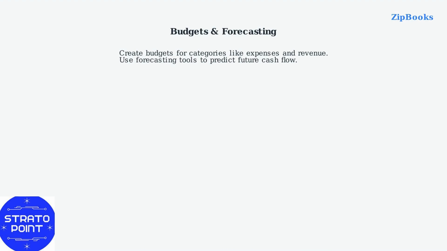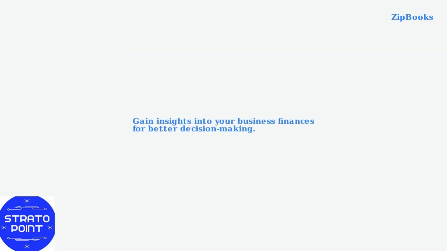Set up budgets to plan expenses and compare actual performance against targets. ZipBooks integration with banks and other platforms automatically syncs data, reducing manual entry and ensuring accuracy. By mastering these reporting and dashboard features, gain valuable insights to make informed business decisions.